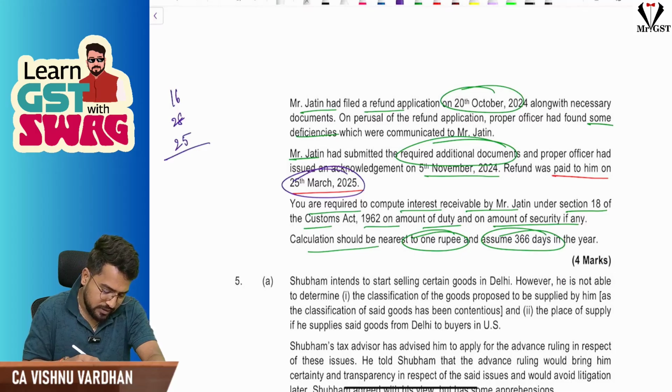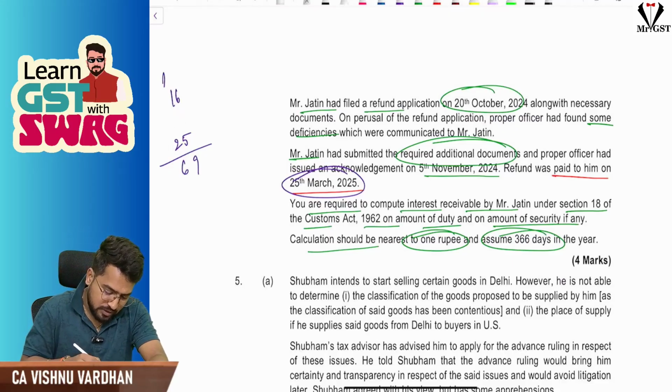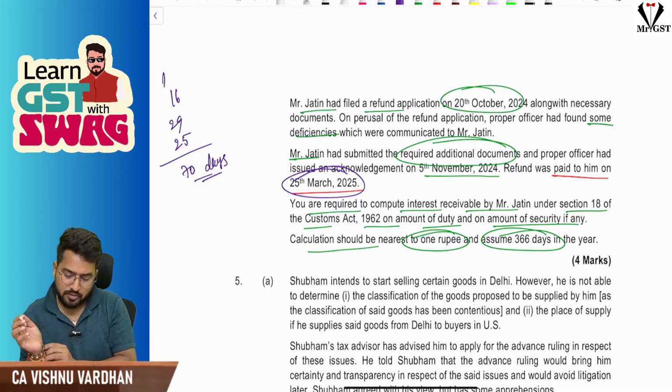So totally it is 16 plus 28, 44, plus 25, 69 days. As they said, take leap year, yes, we should take here 29. So 70 days. I don't know what is the logic of asking to take it here.